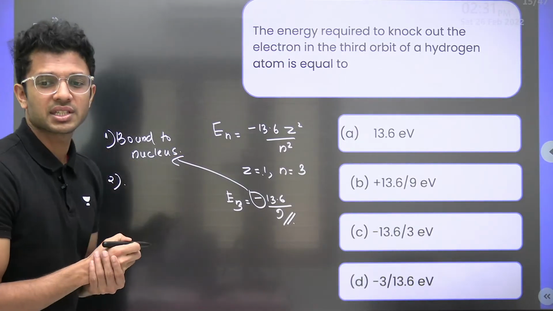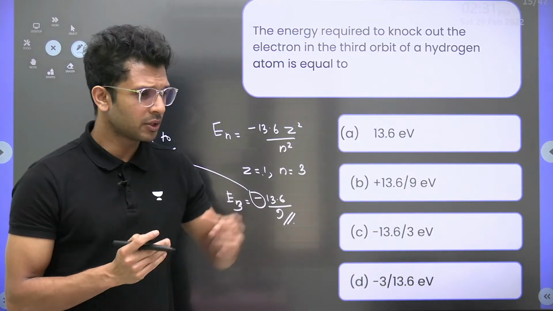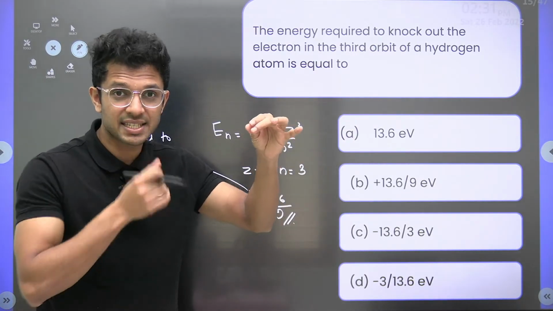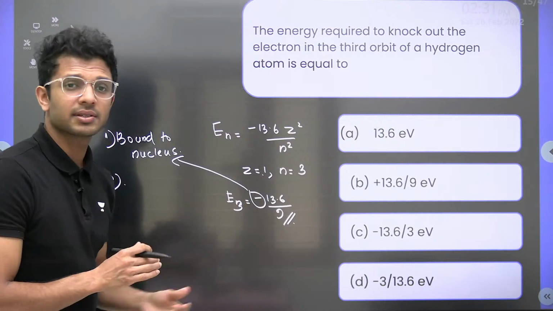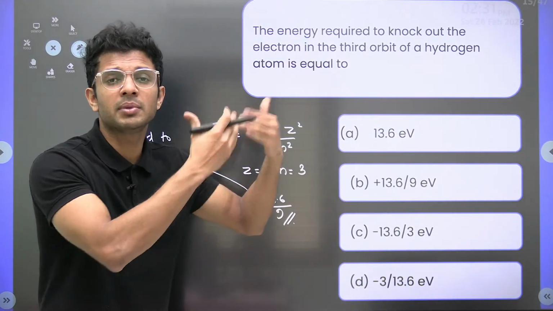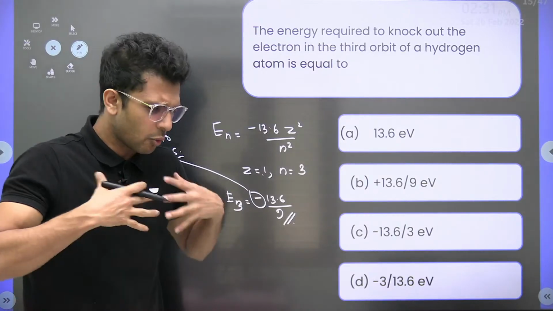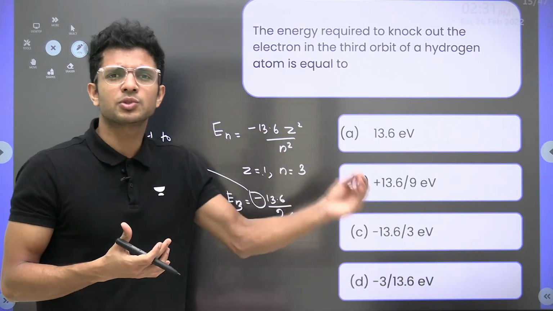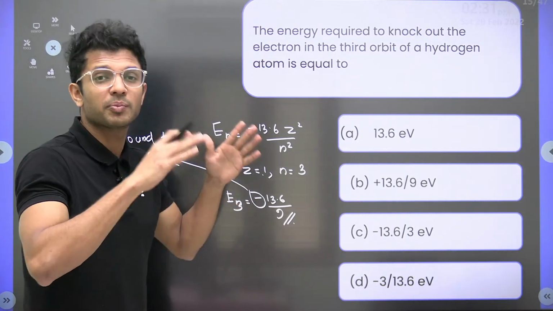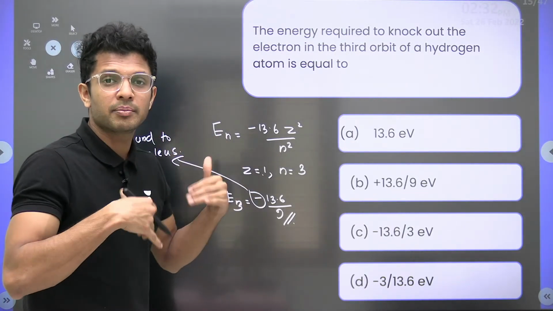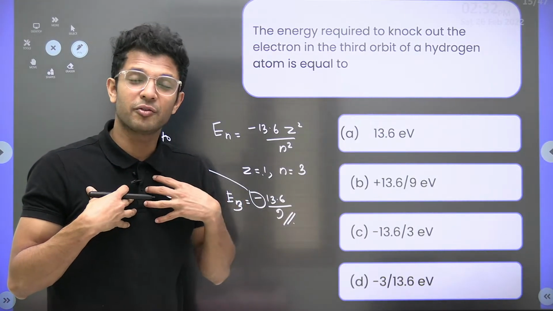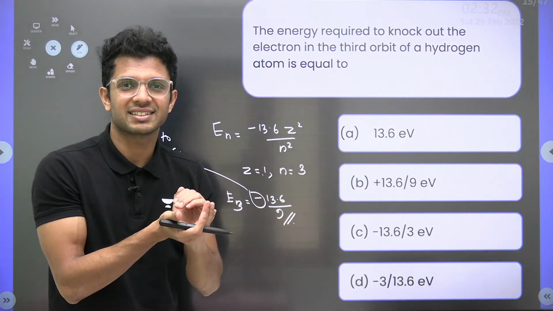The second meaning of this negative sign is that we know energy is a scalar, so the least energy any body can have is 0. Negative sign means the body is losing energy even from 0 energy. Why does the body have to lose energy from 0 joules? Because the more energy I give out, the more stability, since the body has more stability with lesser energy.